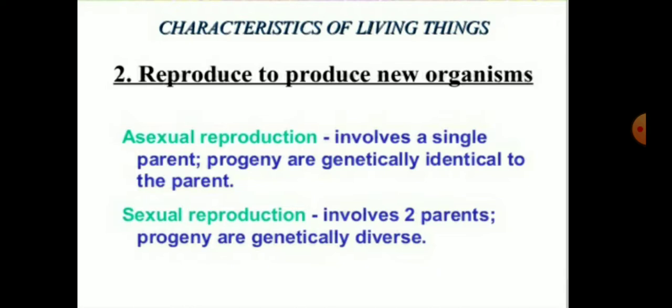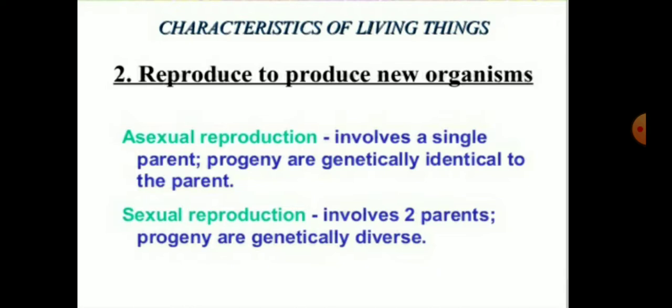A hen lays eggs which hatch into chicks, and finally grow into hens. A mango tree bears fruit which possesses seeds, and the seeds develop into a young seedling in due course of time. This means that all living things can make more of their own kind.